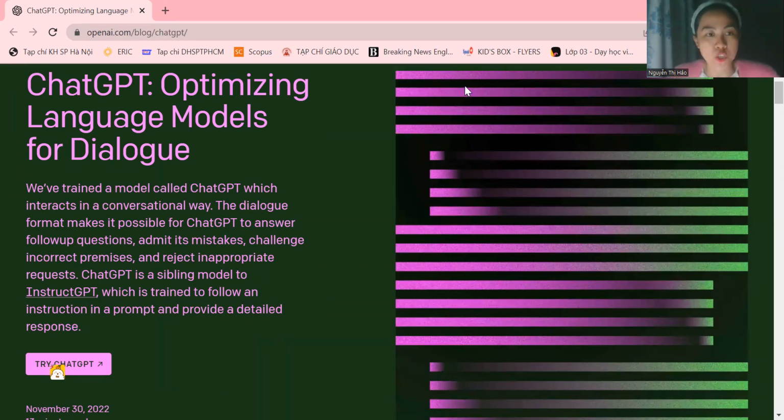ChatGPT: Optimizing Language Models for Dialogue. We've trained a model called ChatGPT, which interacts in a conversational way. The dialogue format makes it possible for ChatGPT to answer follow-up questions, admit its mistakes, challenge incorrect premises, and reject inappropriate requests. ChatGPT is a sibling model to InstructGPT, which is trained to follow an instruction in a prompt and provide a detailed response.